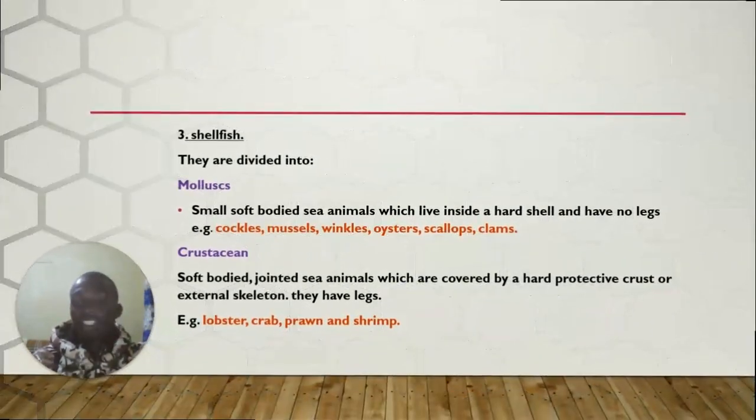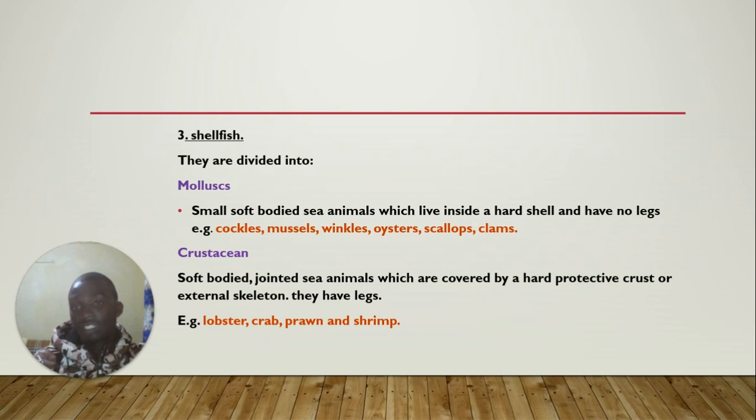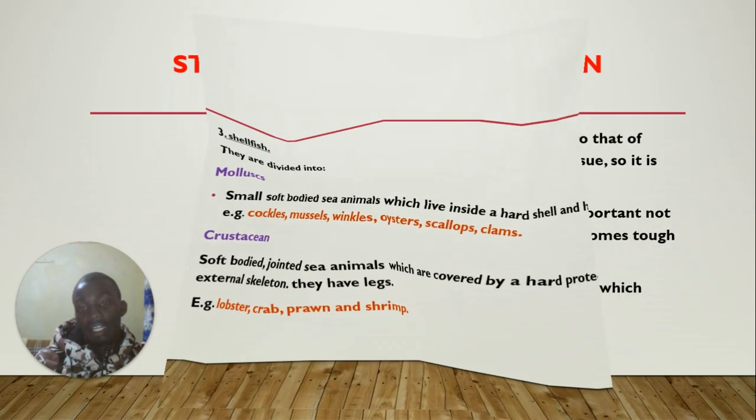Then we have shellfish. They are divided into two, that is mollusks and crustaceans. Mollusks are small, soft-bodied sea animals which live inside a hard shell and have no legs. Examples are cockles, mussels, winkles, oysters, scallops, and clams. Crustaceans are soft-bodied, jointed sea animals which are covered by a hard protective crust or external skeleton, and they have legs. Examples are lobster, crab, prawn, and shrimp.